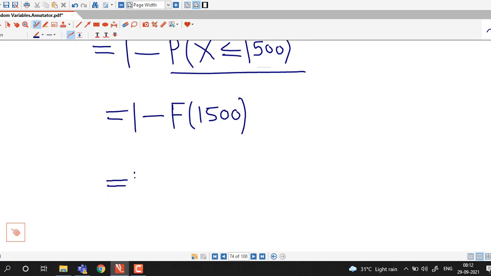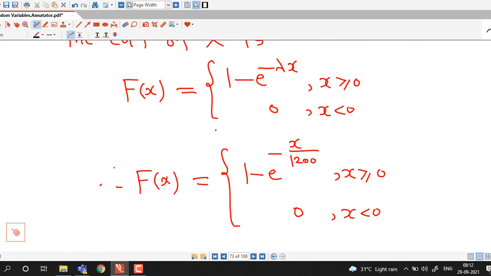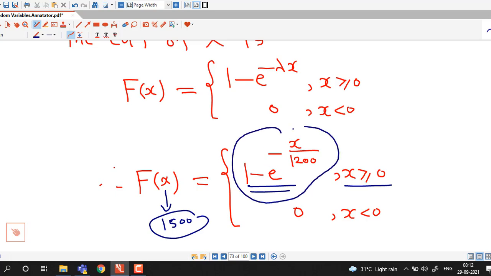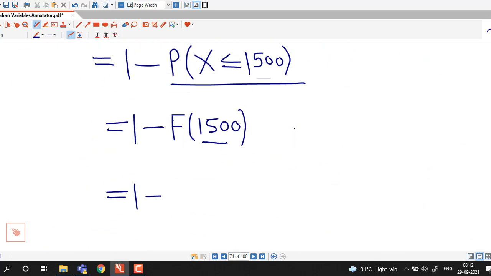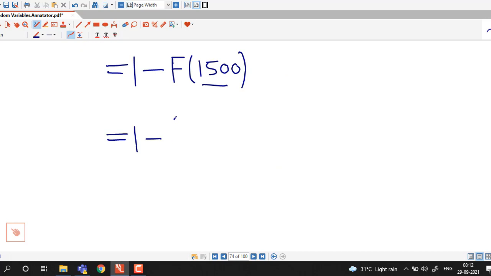Since 1500 is non-negative, we use the part of the CDF where F(x) is 1 minus e raised to minus x over 1200, substituting x equal to 1500.